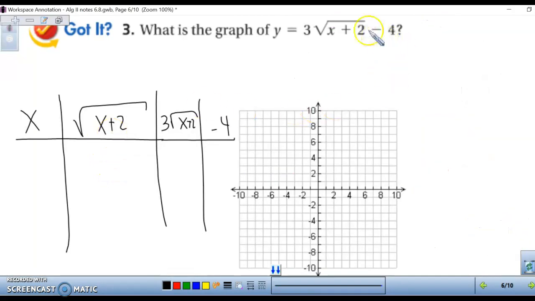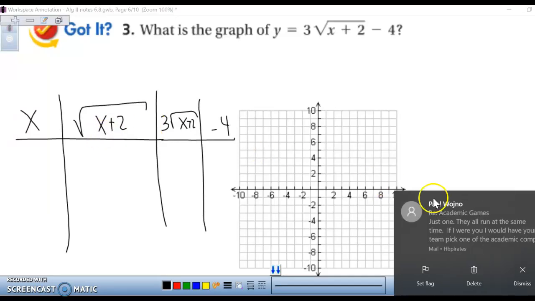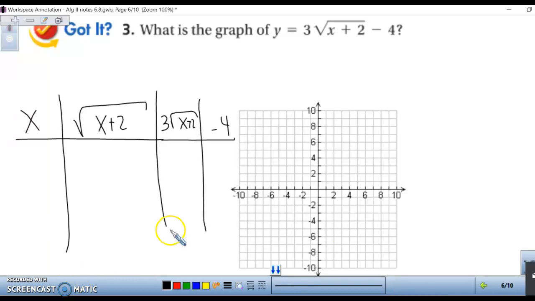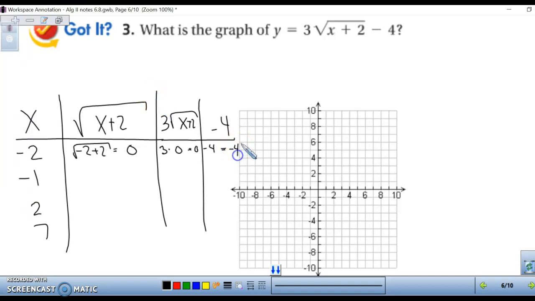Number 3, we want to graph this whole thing. So we have multiple transformations going on. You're going to start with the square root first. So what do we want to plug in for x that'll give us good numbers to work with? All right, so we're going to plug in, let's do a -2, -1, 2, and 7. So -2, if we plugged it in for x, would give us the square root of 0. In the next column, we're going to do our multiplication first. So 0 times 3, which is 0, minus 4 equals a -4. So we have -2, -4 as our first point.